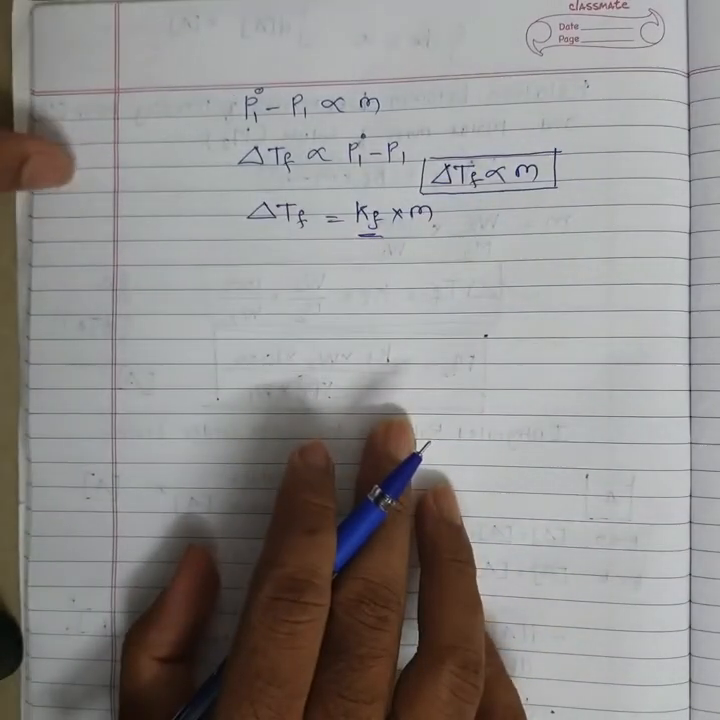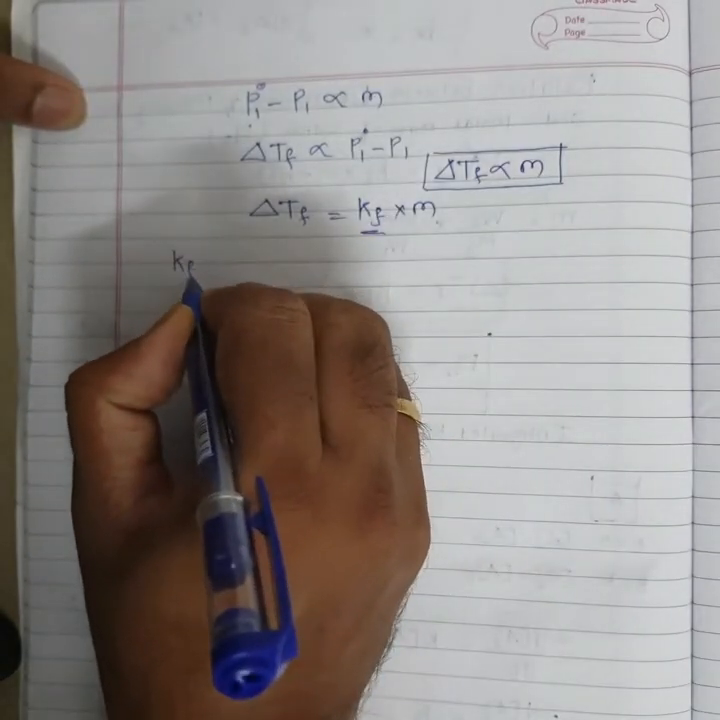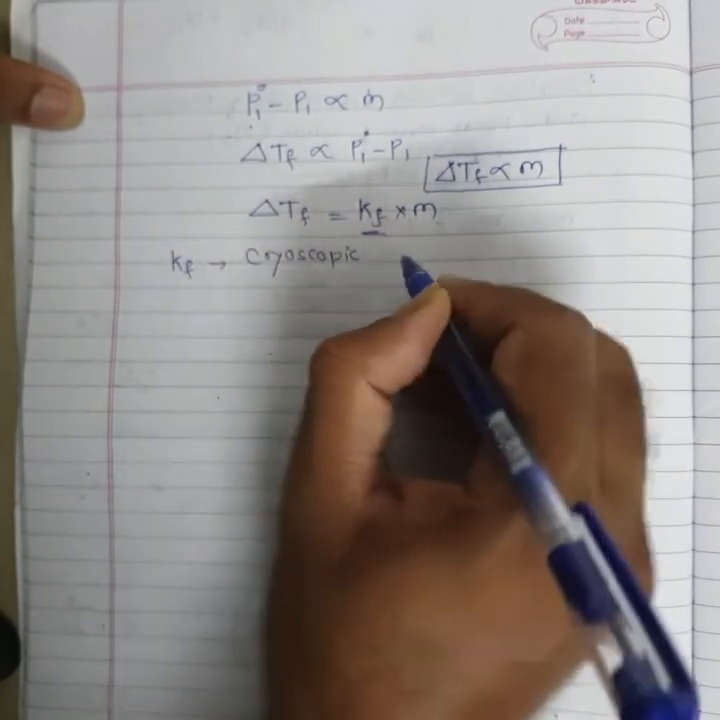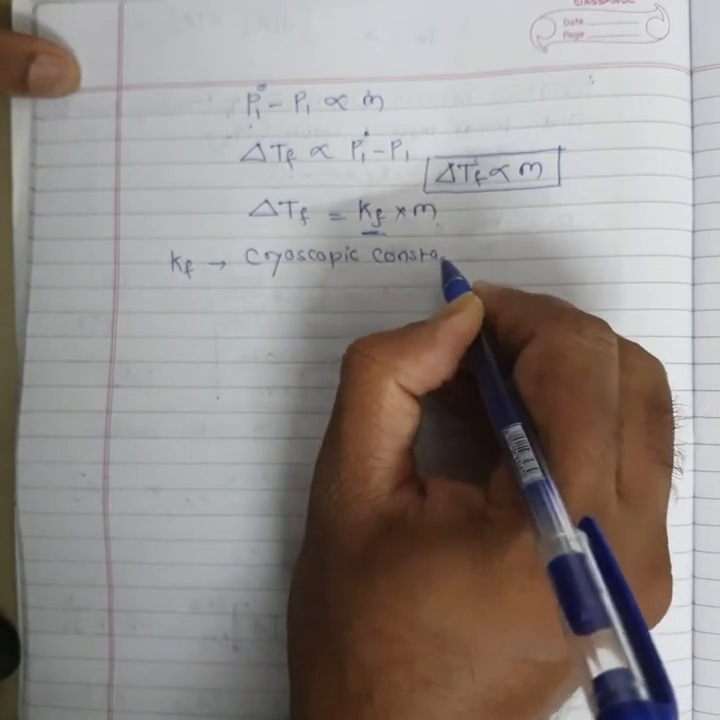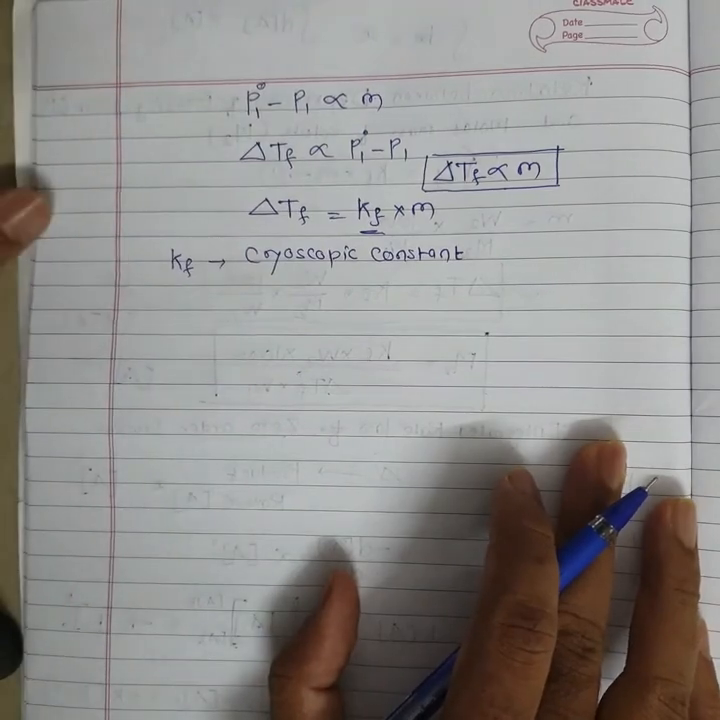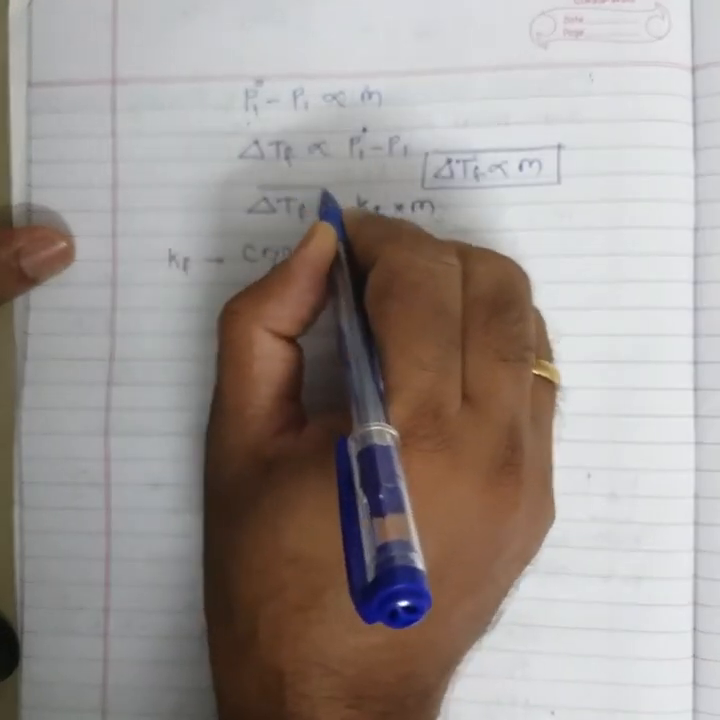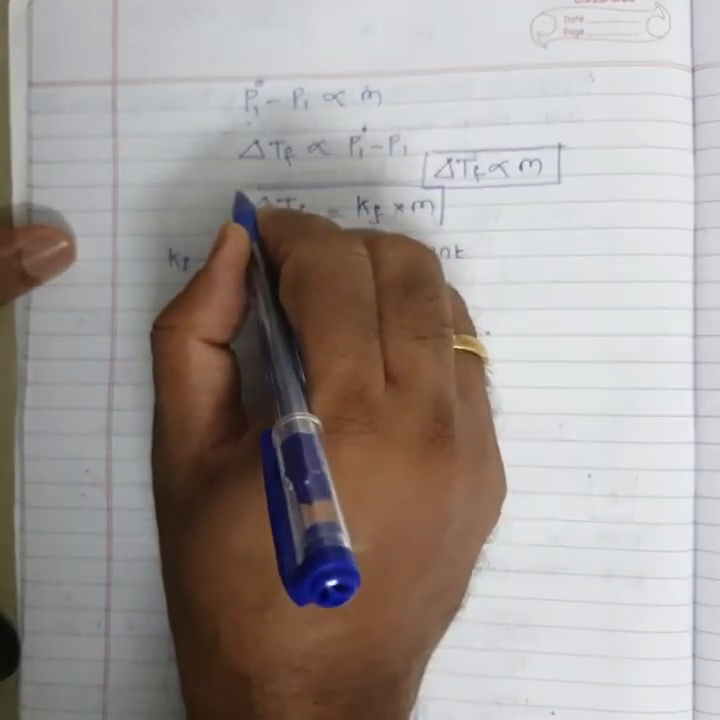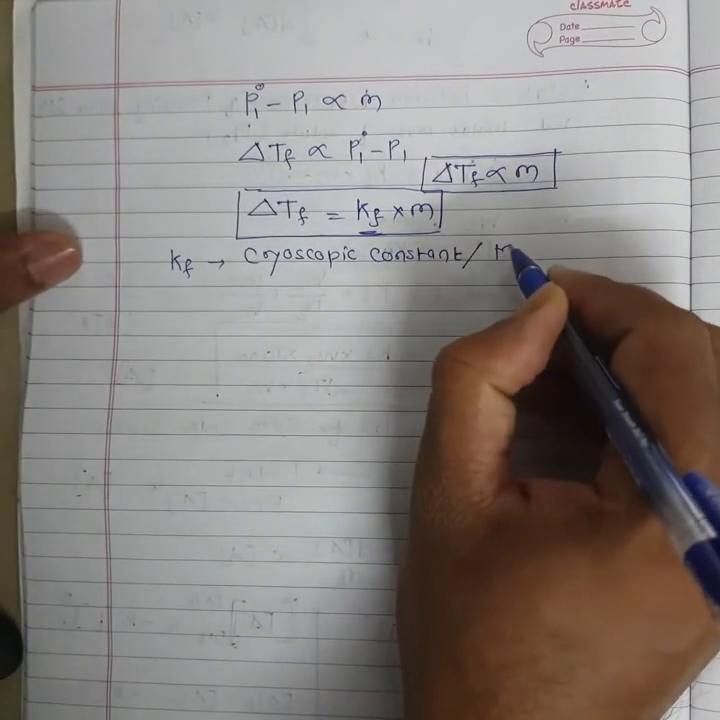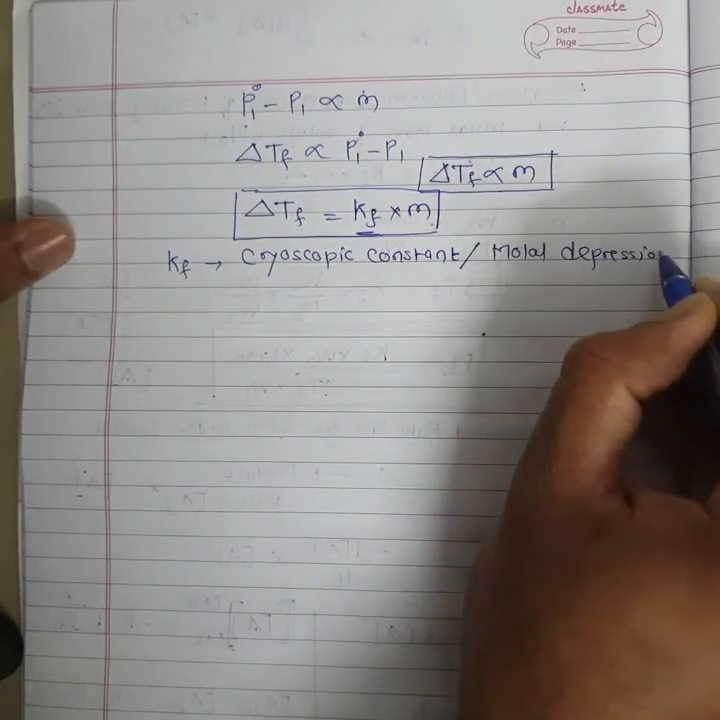That constant is called Kf, F for freezing, and Kf is called the cryoscopic constant, because the experiment used to find the value of Kf is cryoscopy. Okay, a very important equation: delta Tf is equal to Kf into small m. The cryoscopic constant is also called the molar depression constant.